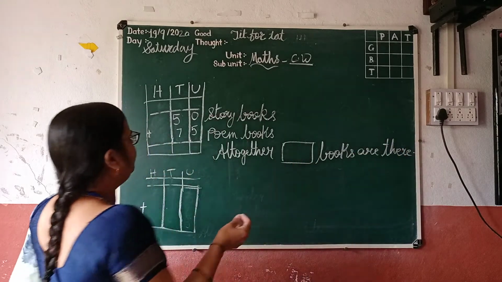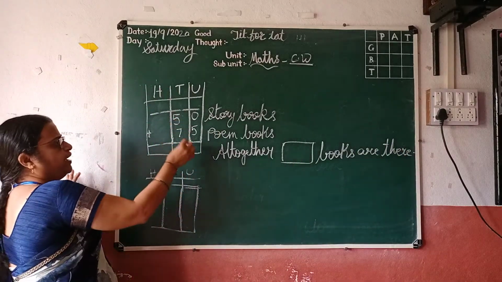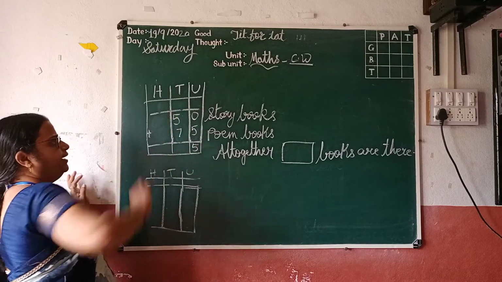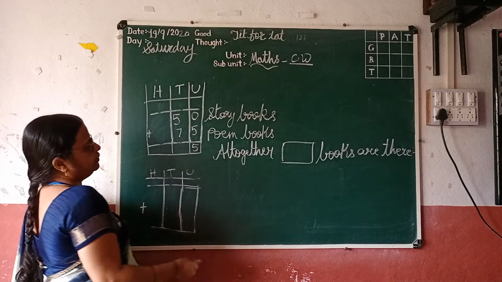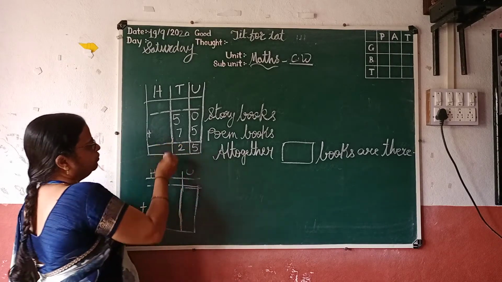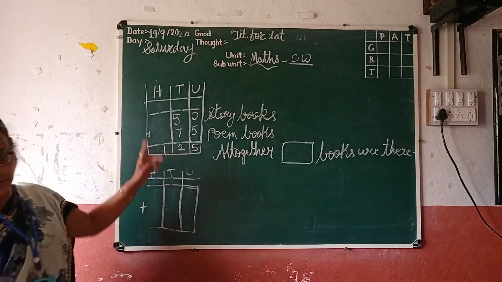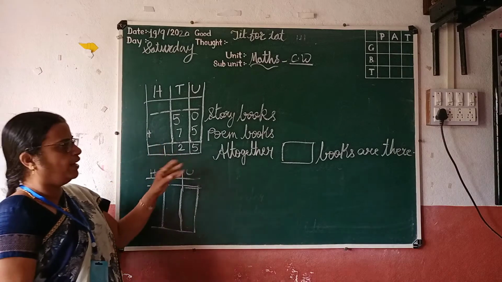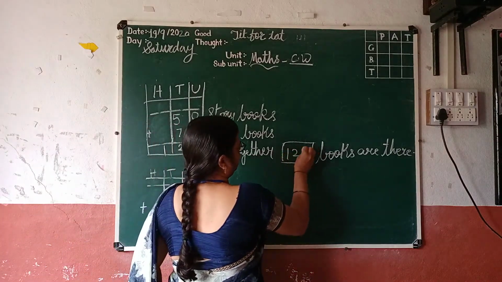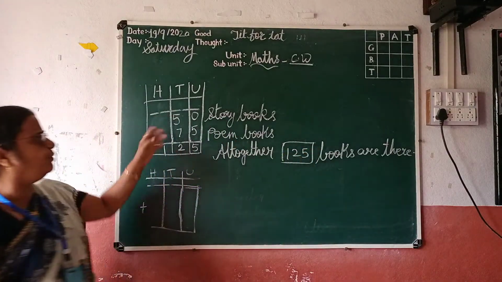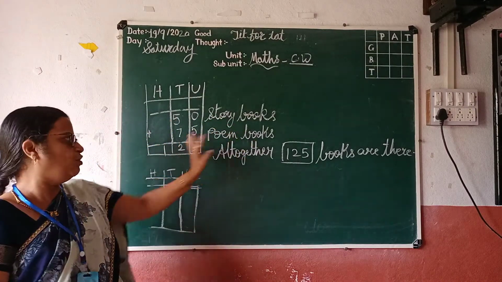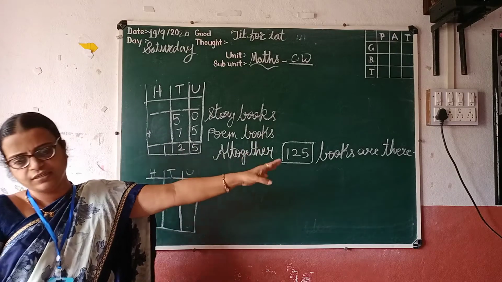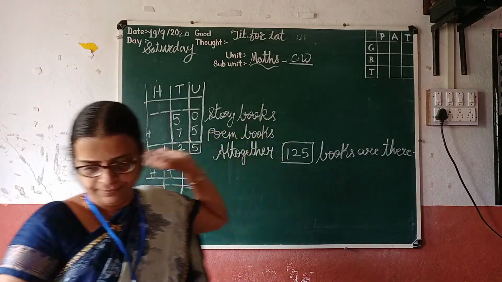So look here, in the unit column first, 0 plus 5 units is 5. In tens, 5 tens plus 7 tens, how many? 12 tens, so carry 1, here it is 1. So 125. So look here, it's given 50 story books and 75 poem books. Altogether 125 books are there.